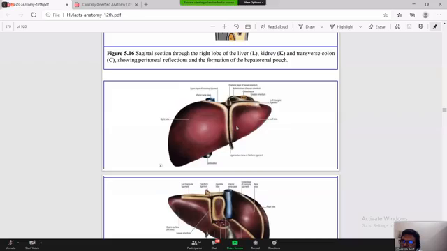You know that the liver is the largest gland and a mixed gland, because it has both exocrine and endocrine secretion. Exocrine secretion is the bile, and the endocrine secretions are some hormones, right? So this gland definitely has to have some blood supply pattern and some exocrine secretion pattern.